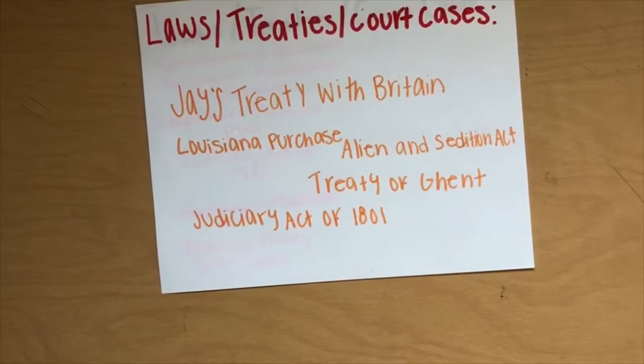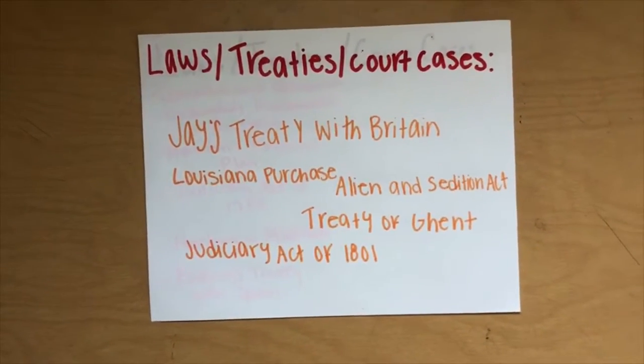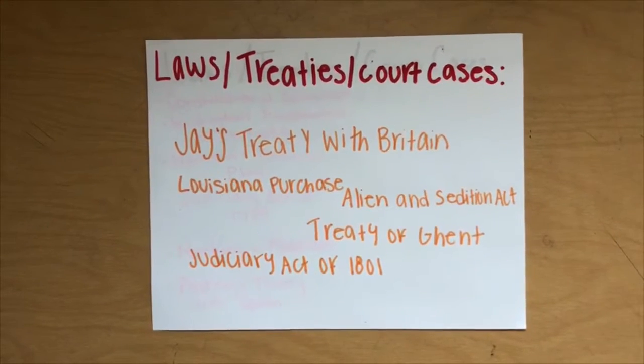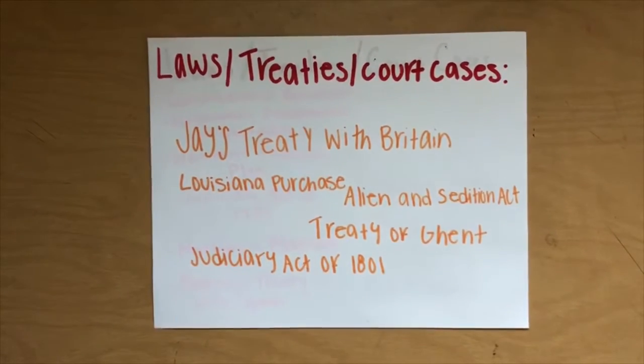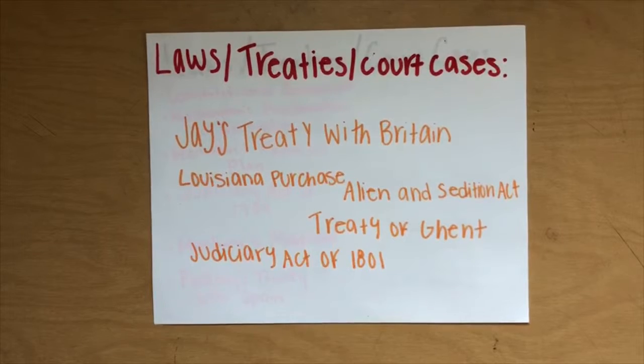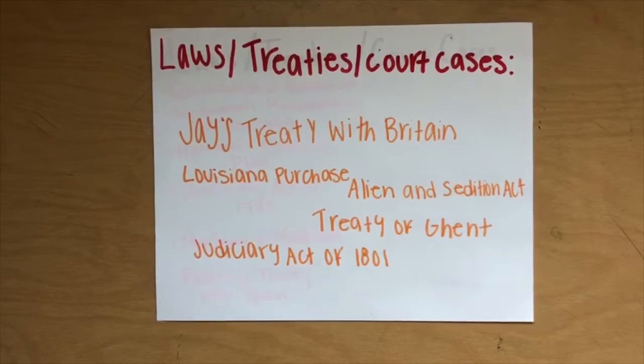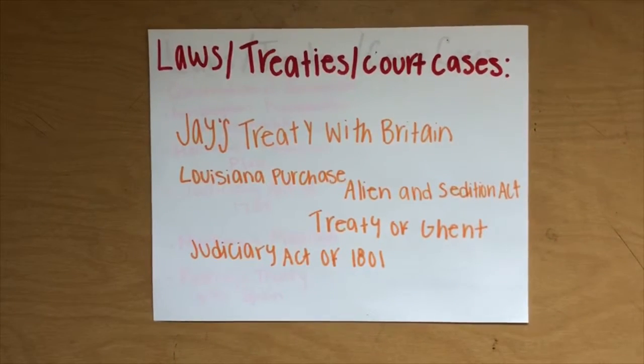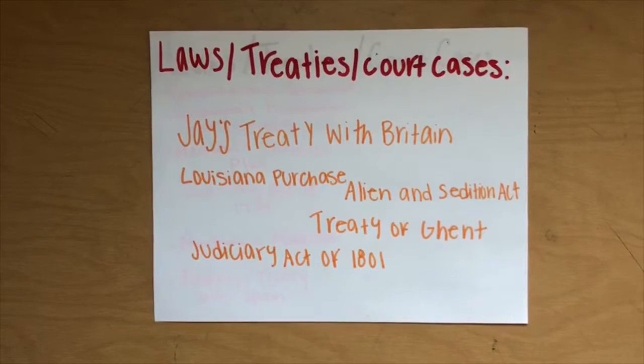Treaty of Ghent. The Treaty of Ghent was the peace treaty that ended the War of 1812 between the United States of America and the United Kingdom of Great Britain and Ireland. Both sides signed it on December 24, 1814, in the city of Ghent.